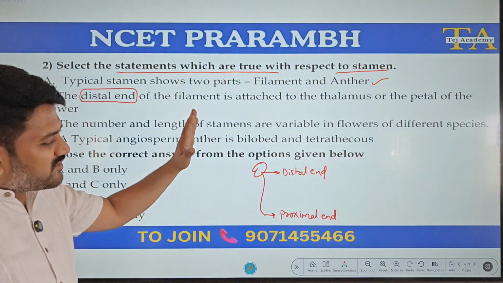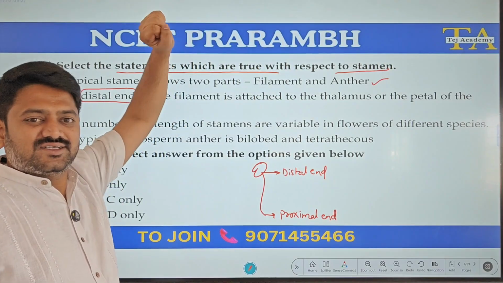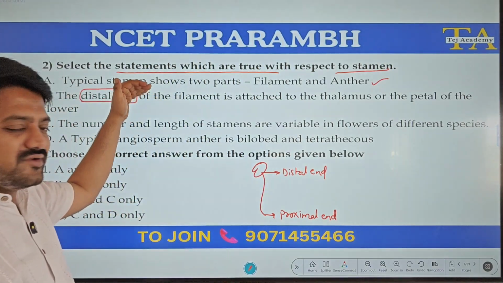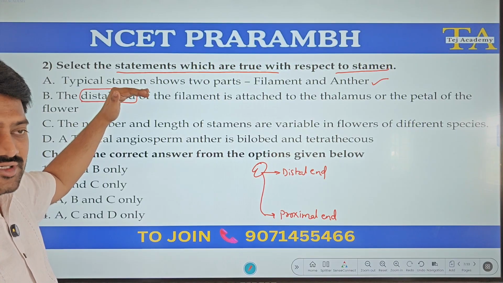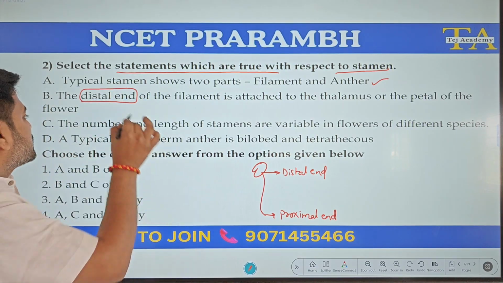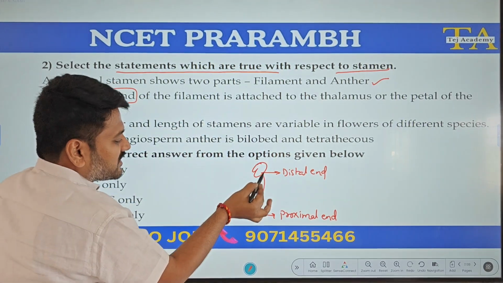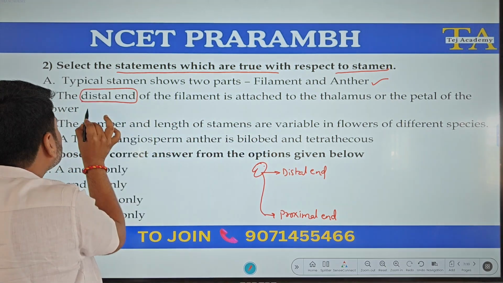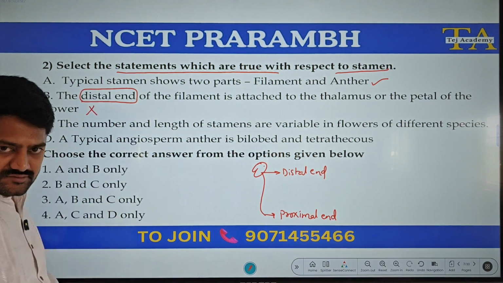Even though we know the complete sentence, if we don't know the difference between these two ends, there is a possibility to choose a wrong option. So, the distal end of the filament is attached to the anther, not to the thalamus. So, this is going to be wrong.